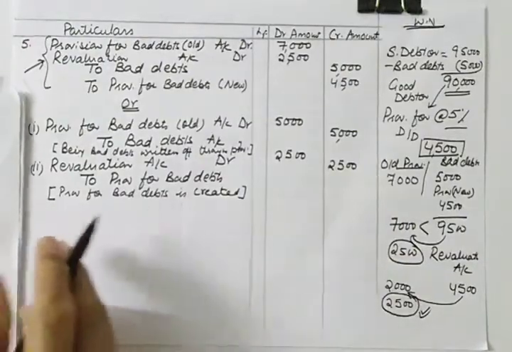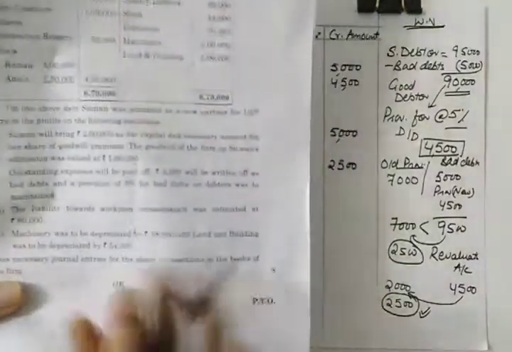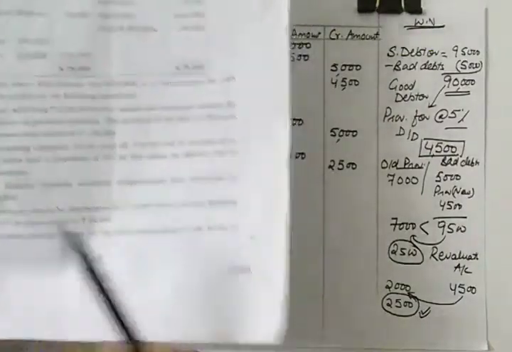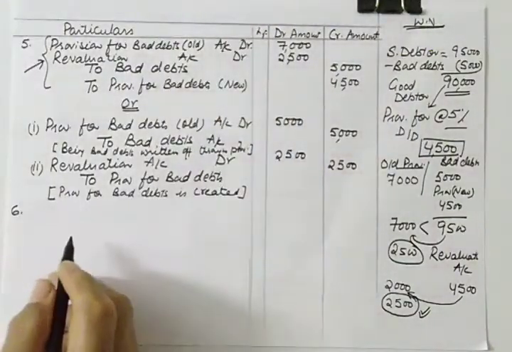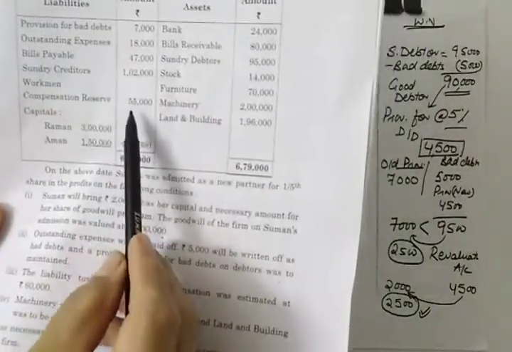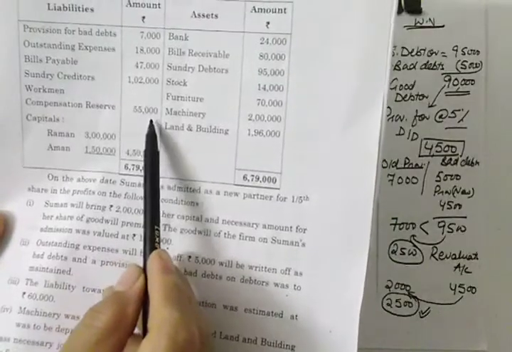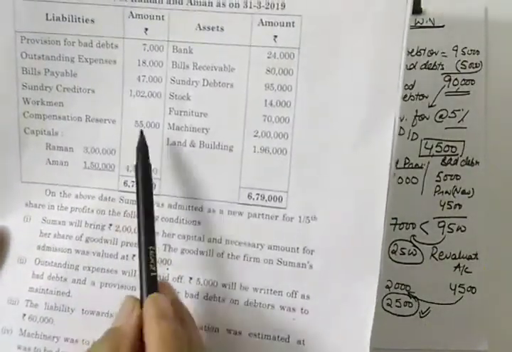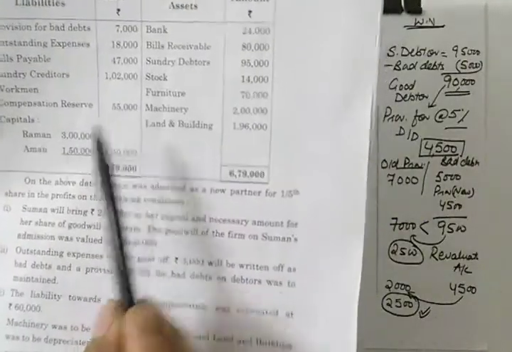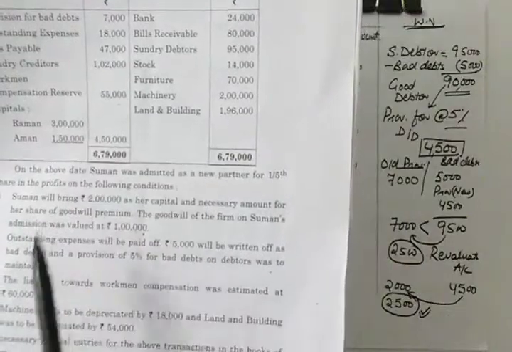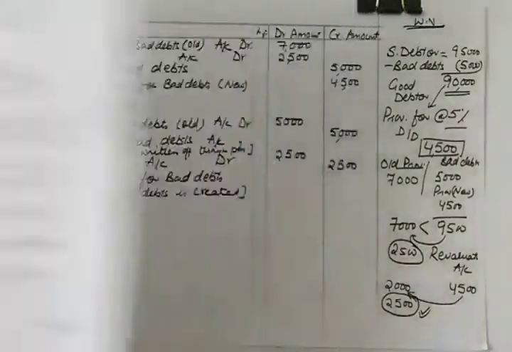Now the next entry will be relating to the liability for workman compensation fund, which was estimated at 60,000. So pass the journal entry for that also. The workman compensation reserve available to us is 55,000. So reserve is 55 while liability is 60. So what is to be done? When reserve is less than the liability, we'll take the difference from revaluation account.